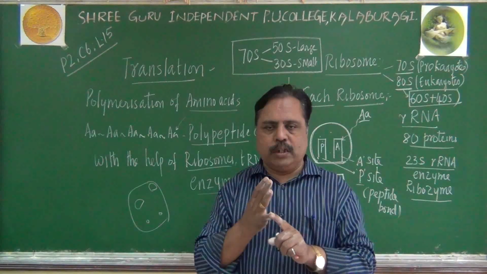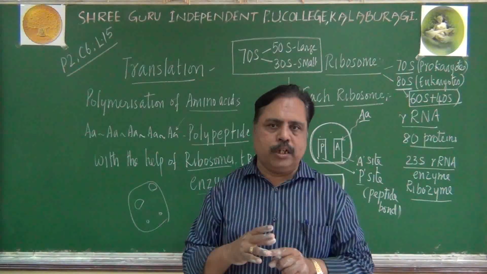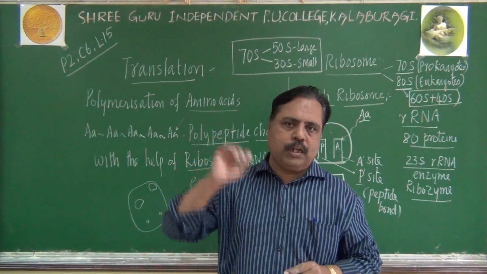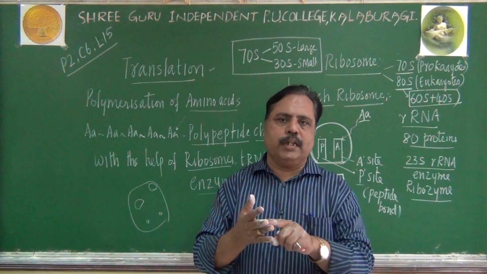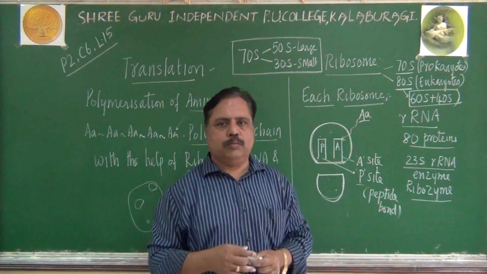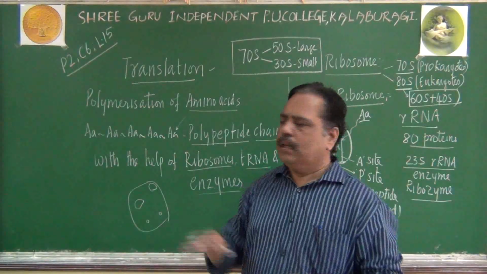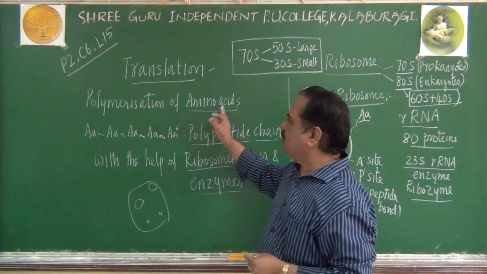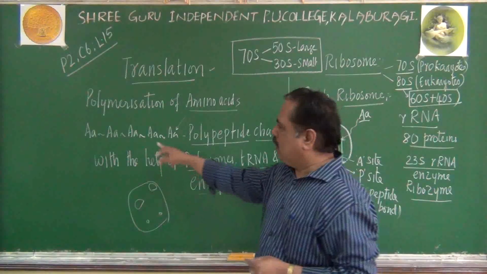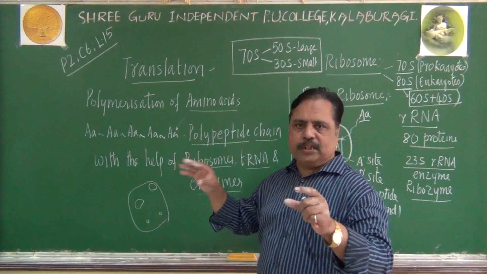We have learnt about the genetic code. We have learnt about the structure of a tRNA molecule, the cloverleaf model. Then we learned about the ribosome structure also. Now we know the outline of translation. We know that there are 20 types of amino acids. They should be joined by peptide bonds and created as a polypeptide chain.